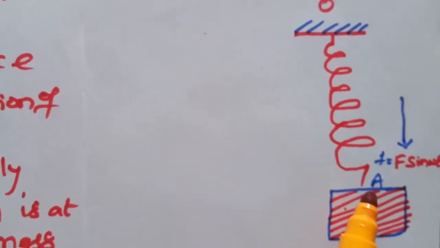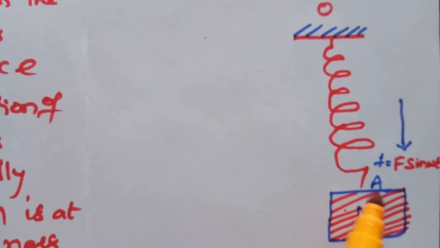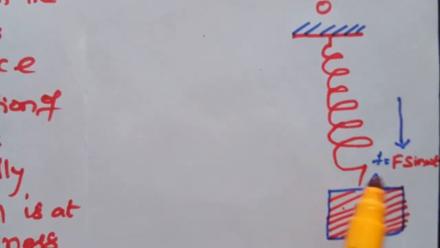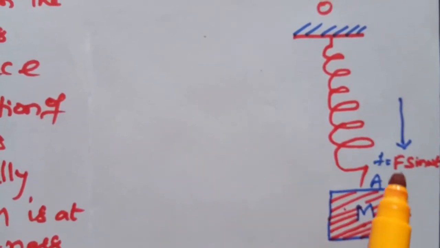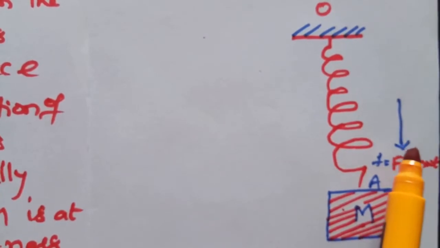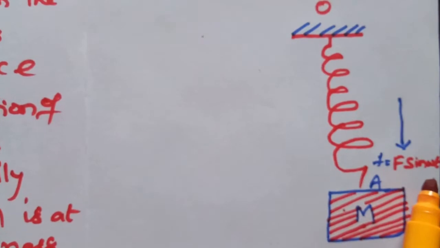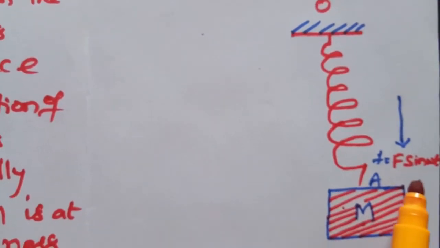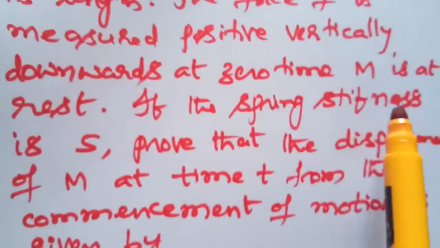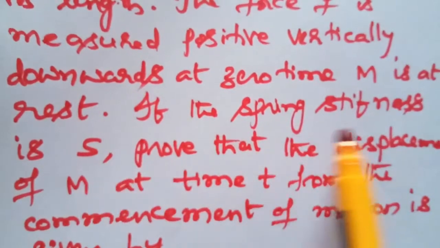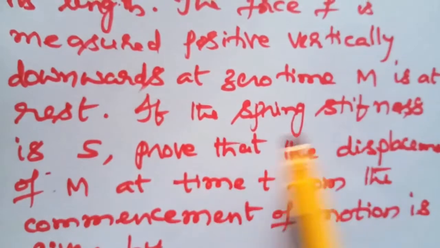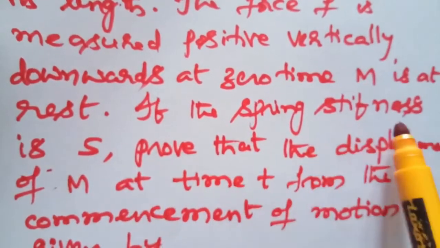At the end of the spring, we attached a body with mass capital M subjected to a periodic force. Here the periodic force applied is F sine omega t. And also given in the problem, S is the stiffness of the spring.